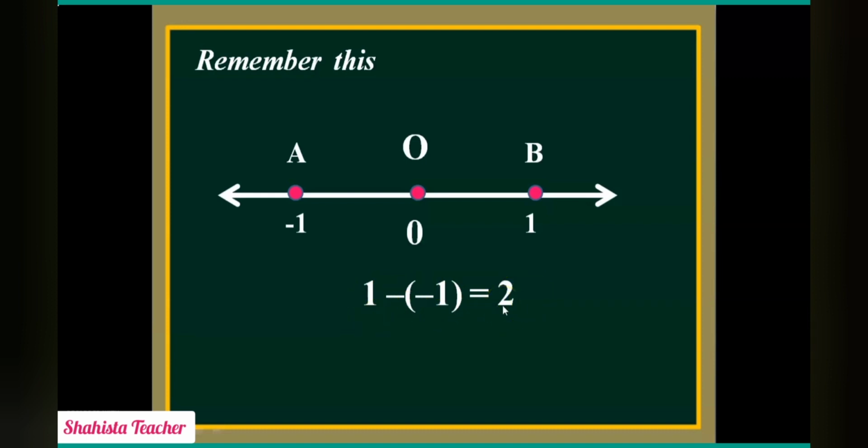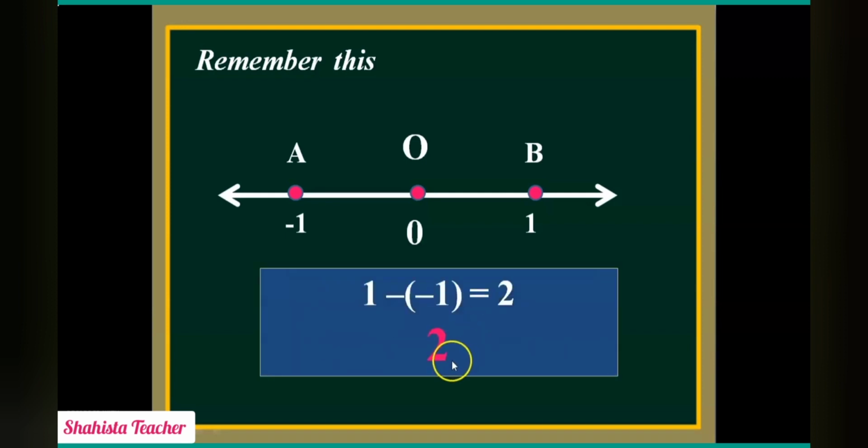So the distance between these 2 points is a non-negative real number. So this 2 is a non-negative real number. Students, you have to keep this in your mind. We will apply this in our practice set 1.1.